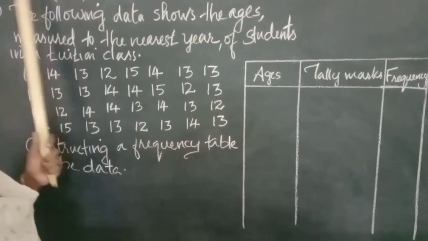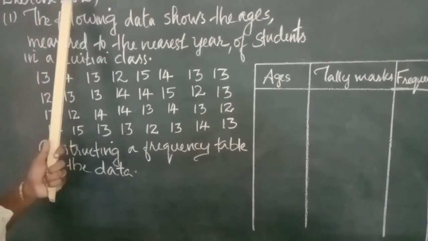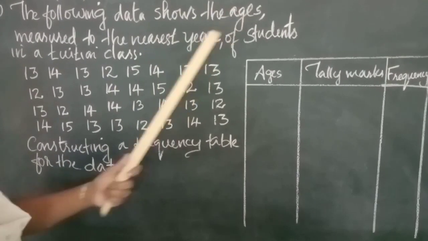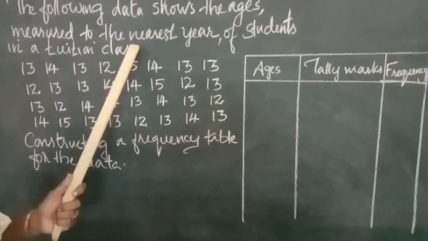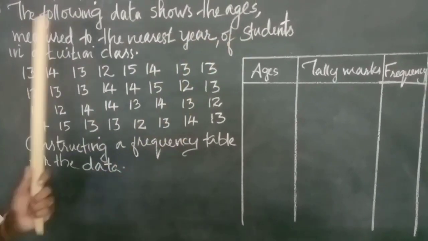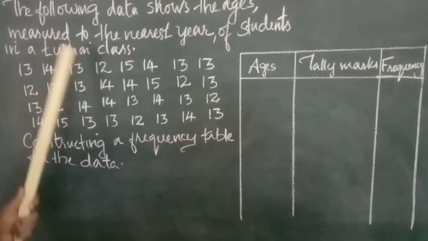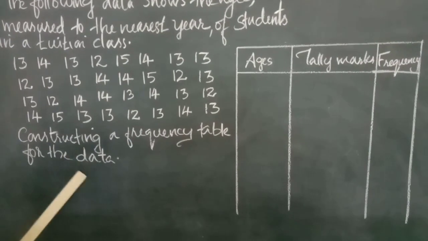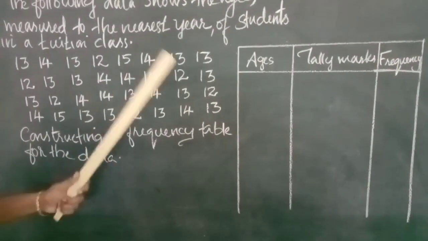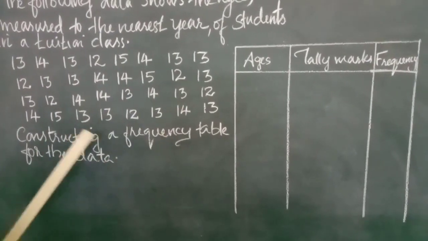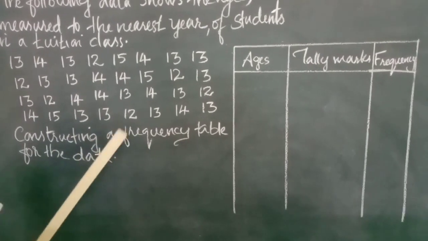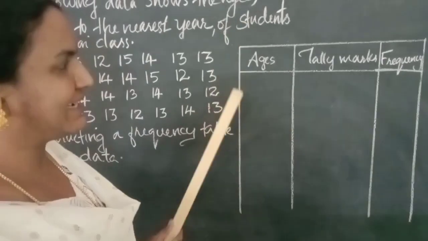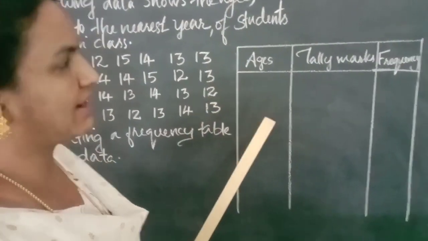On to exercise questions. First question from exercise 16.2. The following data shows the ages, measured to the nearest year, of students in a tuition class. We have to construct a frequency table for this data. So first we have to organize the data using a table.